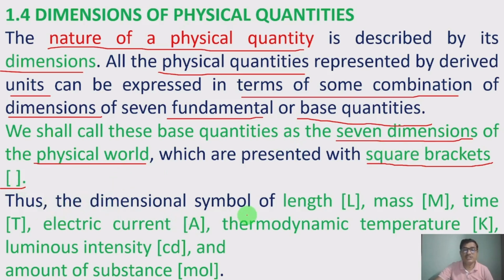Thus, the dimensional symbol of length is [L], for mass [M], for time [T], electric current [A], thermodynamic temperature [K], luminous intensity [cd], and amount of substance [mol].